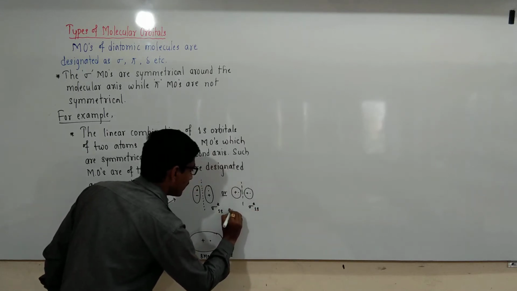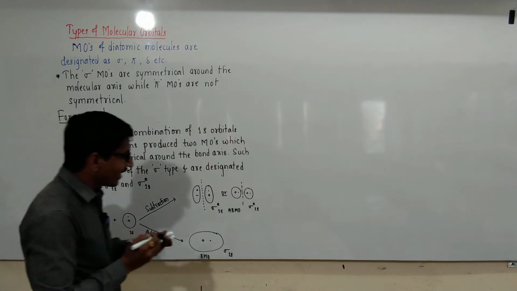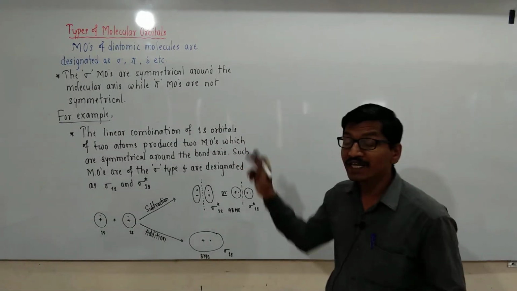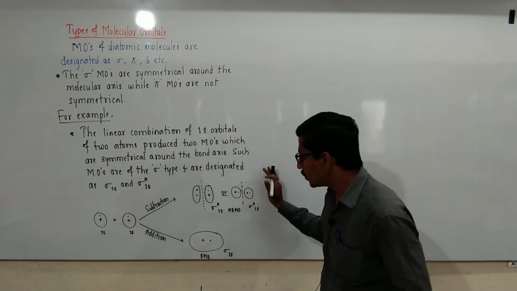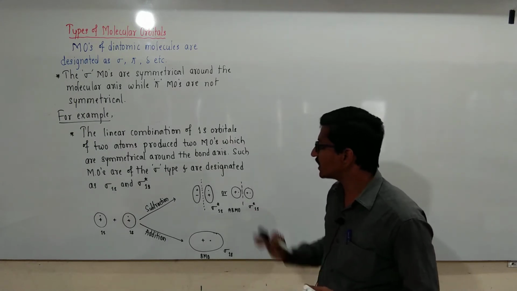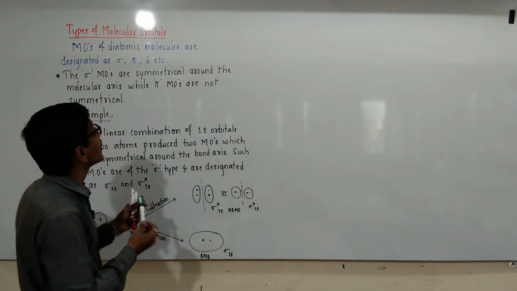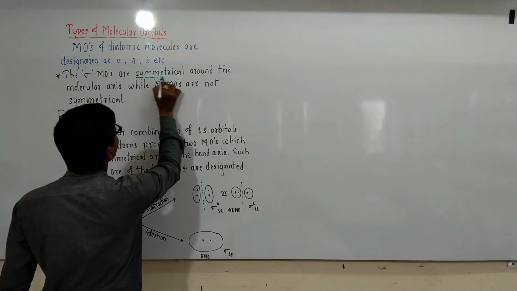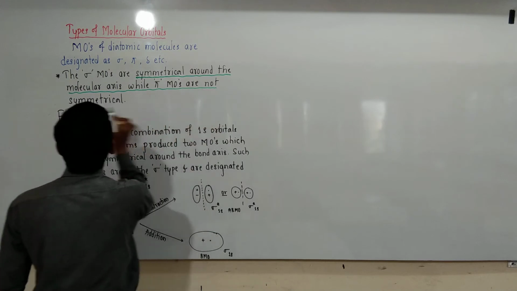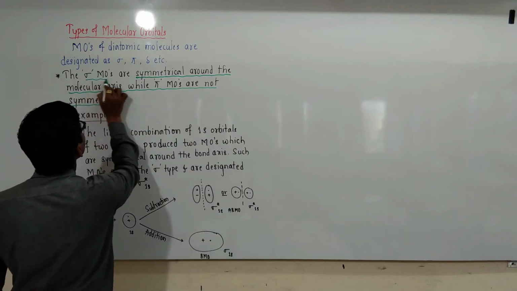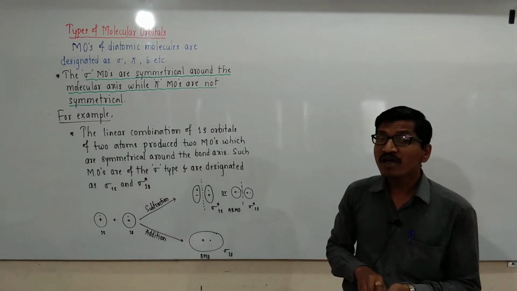These are the anti-bonding molecular orbitals that are formed. These bonding and anti-bonding molecular orbitals are formed by linear combination of the 1s atomic orbitals of two atoms, producing sigma 1s and sigma star 1s. Sigma molecular orbitals are always symmetrical around the bond axis or molecular axis, and pi molecular orbitals are not symmetrical, or unsymmetrical, around the bond axis.